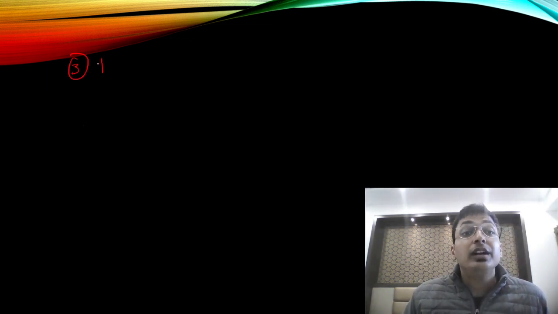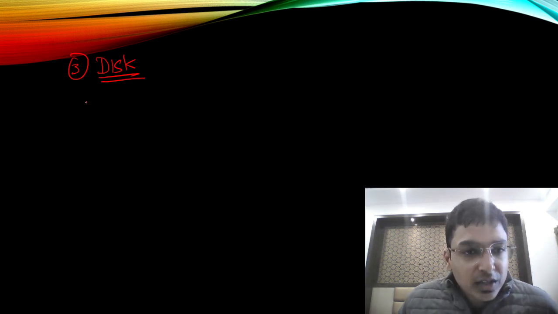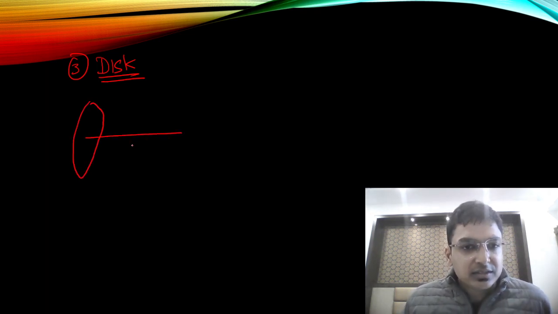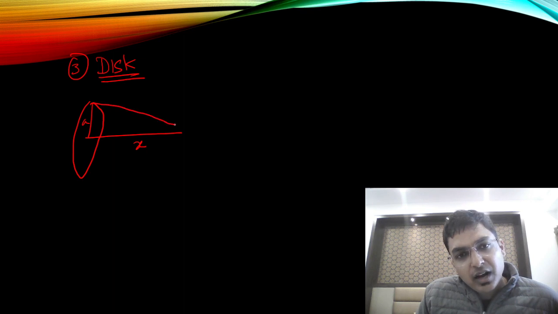Third one, we'll quickly do the formula for a disk. This formula is not asked many times, but still you can quickly note it. We'll make a disk quickly. This is a disk, again this is x, this is a, and this angle is taken to be theta.